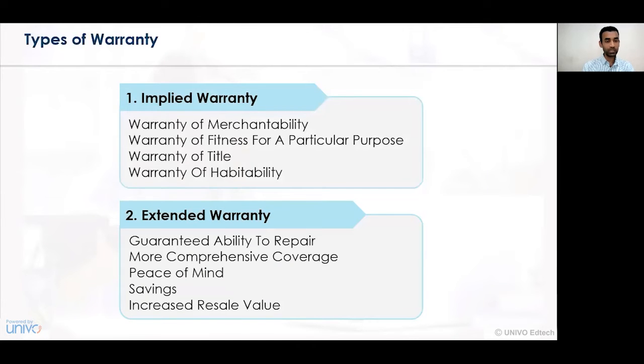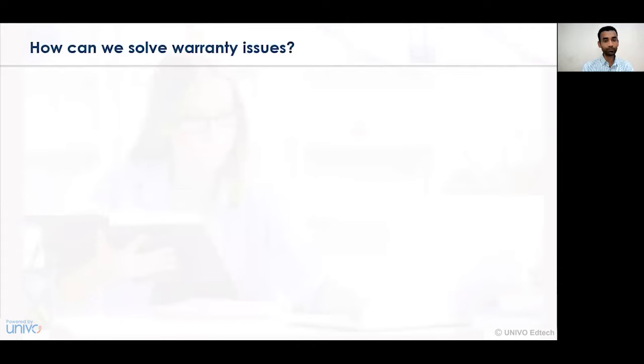With respect to the different types of warranty, the extended warranty applies to the guaranteed ability to repair. The second perspective is more comprehensive coverage. The third perspective is peace of mind. The next perspective of the extended warranty is savings. And the fifth perspective is increased resale value. In those particular cases, the implied warranty or extended warranty can be applied.